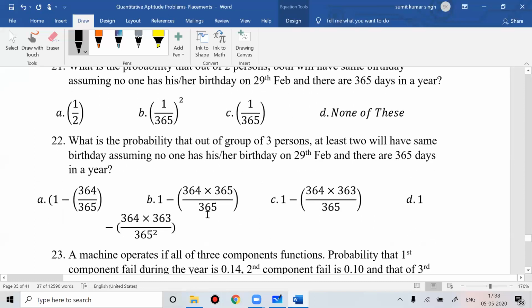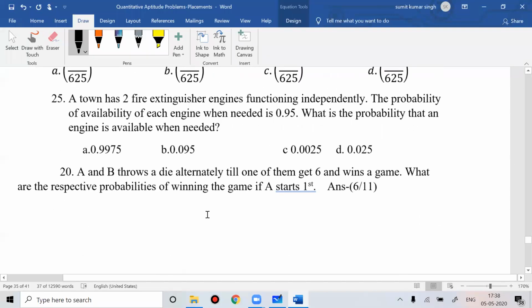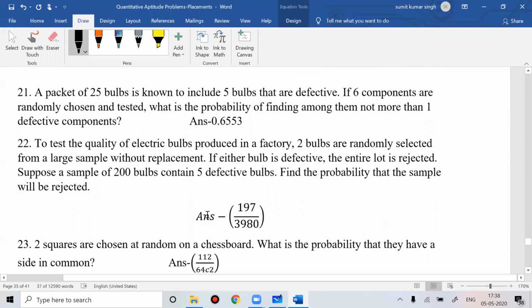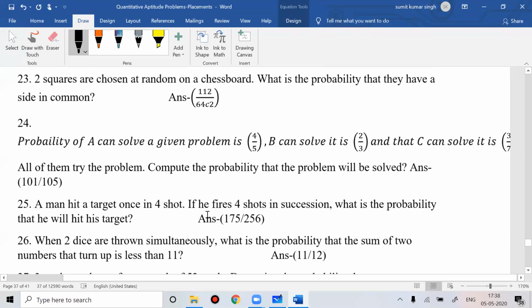Clear, no? So, 1 minute. Like this question, same logic.